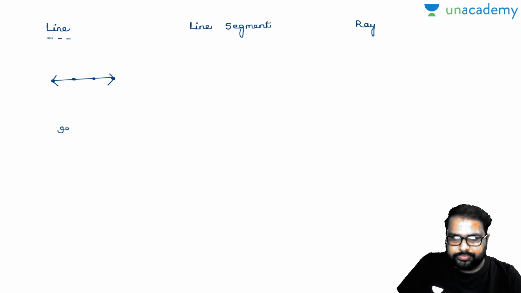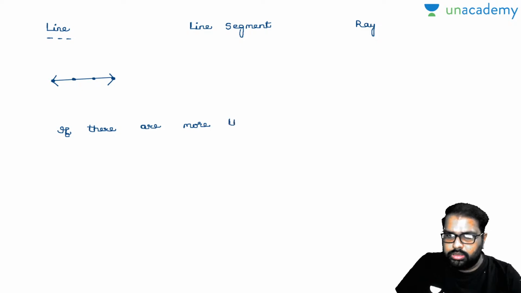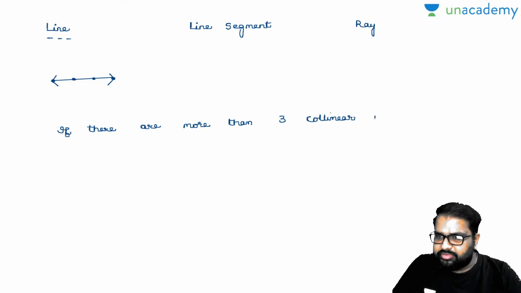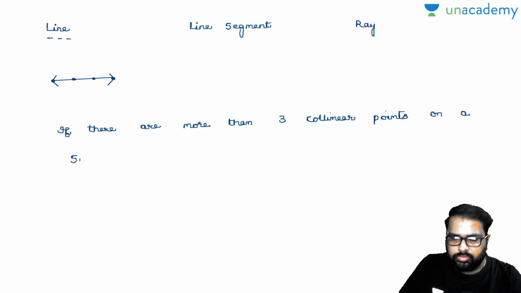If there are more than 3 collinear points on a surface, then by joining these points, a line is formed. You can download the notes from the Telegram group after the class.